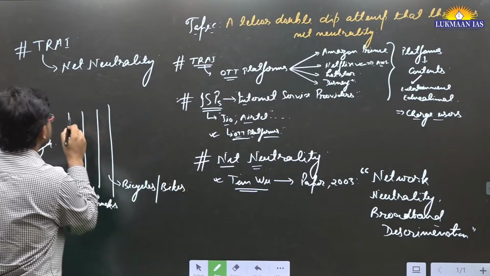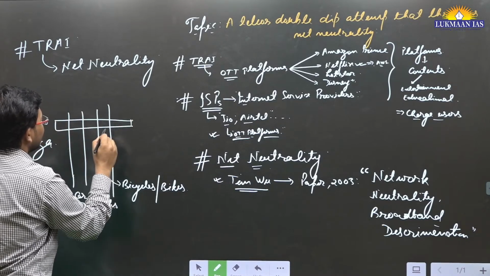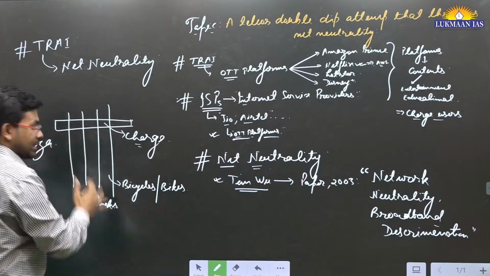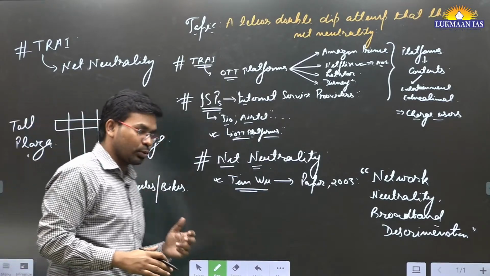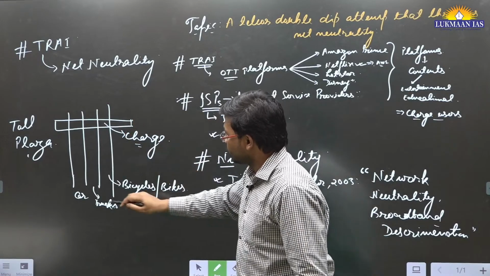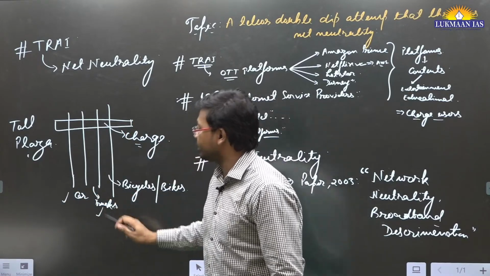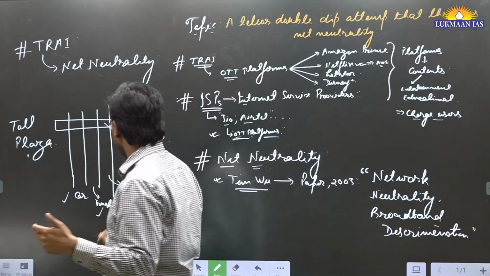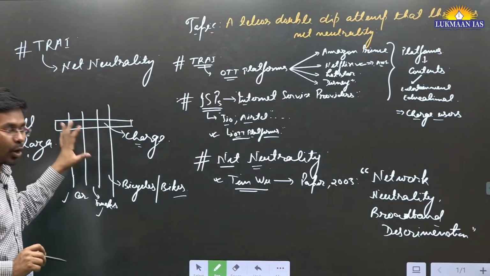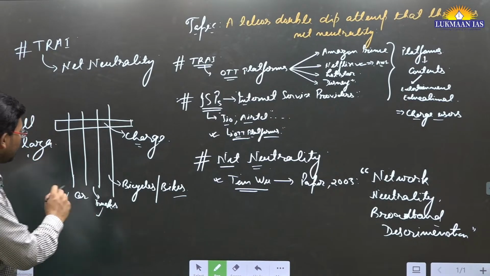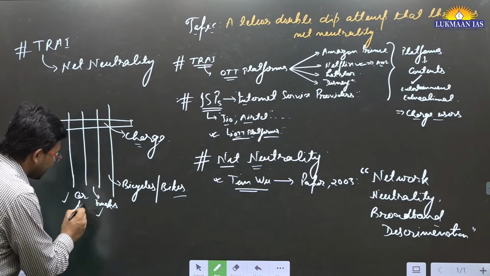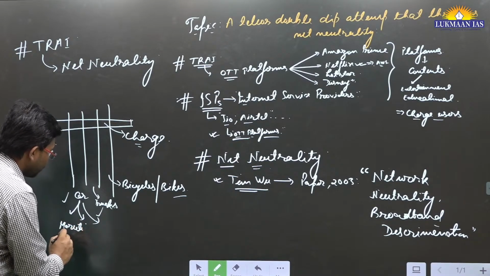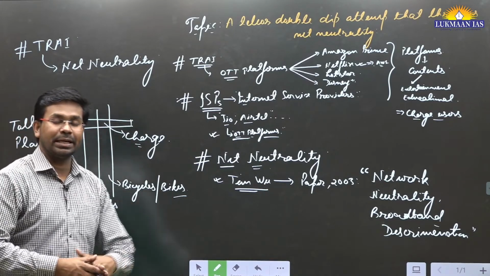So this toll plaza charges fees from the people who are passing through this bridge, through this toll. They charge based on the type of the vehicle, whether it is a car, a truck, a tractor, or a bike. So they charge accordingly. But they do not charge according to the brand of the car. For example, take Maruti Suzuki, a car which is in large number.